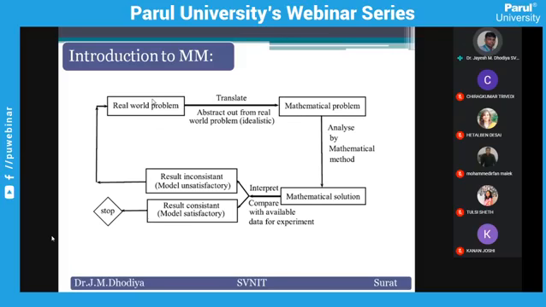Otherwise, a situation cannot be a problem. But some restriction is added to the situation. Within this many minutes, you have to complete this work. Or you can say some other type of constraint. Within 50 rupees, you have to complete this work. Such kinds of constraints are added to the situation, and then the situation becomes a problem.